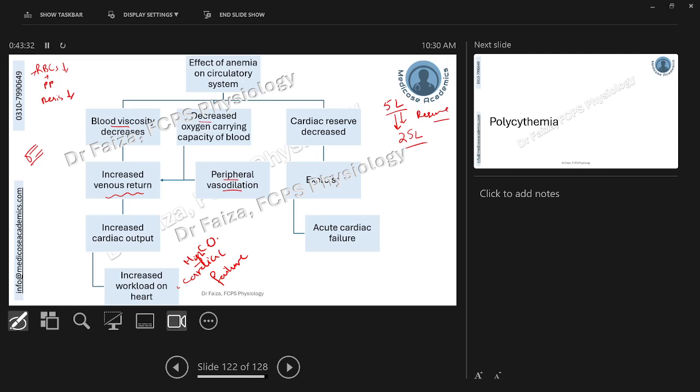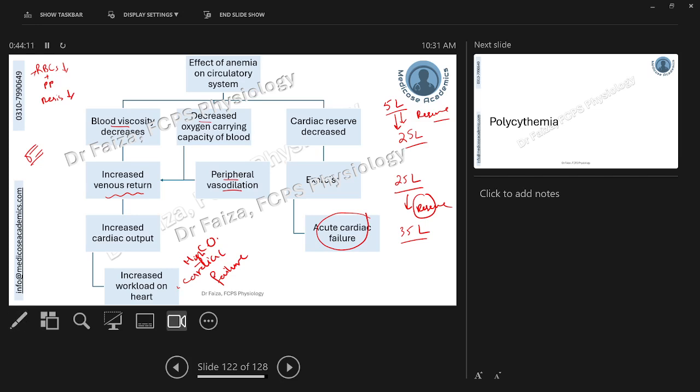Now, in case of anemia, your heart is already working at 25 liters per minute, and you start exercising and want to increase the cardiac output further, let's suppose to 35 liters per minute, to provide you enough oxygen in anemic blood. Your heart has no more reserve available to increase its cardiac output anymore, and that will lead to acute cardiac failure. So these anemic patients may sustain at resting state, but will fail maybe at the onset of some exercise.